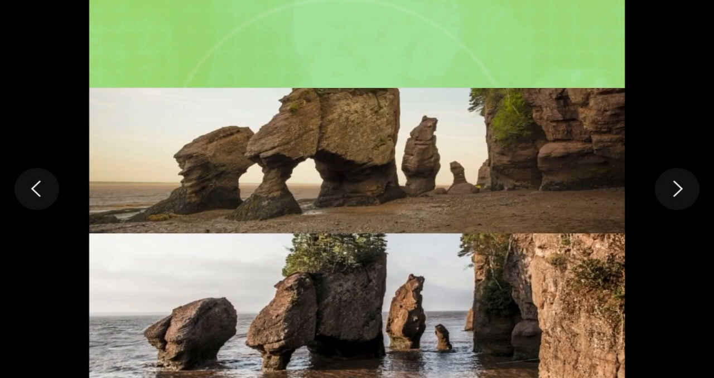Now, this is one example of tidal range, and this is the Bay of Fundy in Canada, and this area has the highest tidal range on the earth's surface, and if I'm not wrong, the tidal range here is up to 53 feet or 16 meters. So you can see here how these rocks have undergone erosion due to the action of tide.